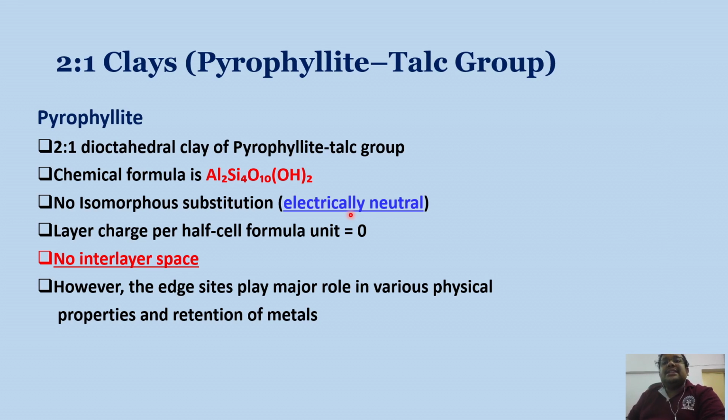Why is it called permanent charge? It is called permanent charge because it is basically the structural property of the clay mineral and it doesn't vary. So in case of pyrophyllite, it is electrically neutral because there is no isomorphous substitution. The layer charge per half cell formula unit is 0 in case of pyrophyllite. There is no interlayer space in pyrophyllite. However, the edges of this pyrophyllite mineral play a major role in various physical properties and retention of metals.